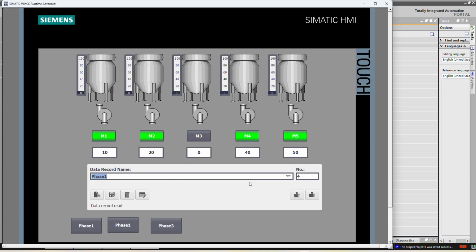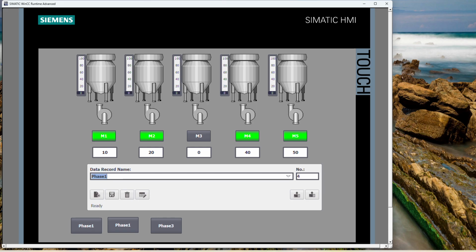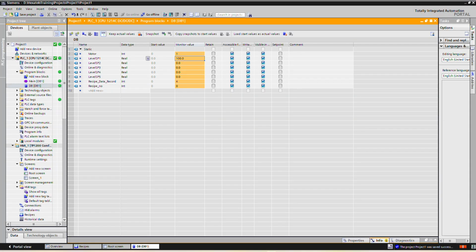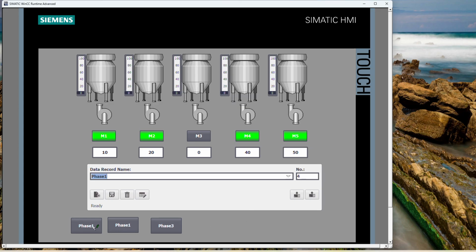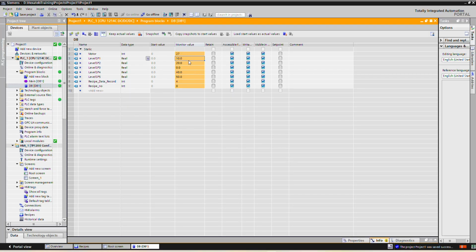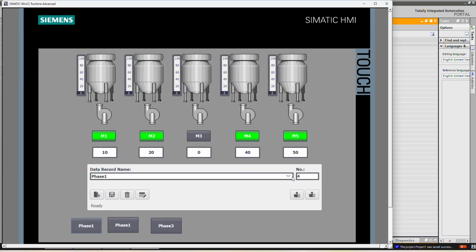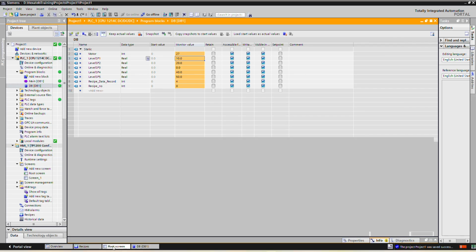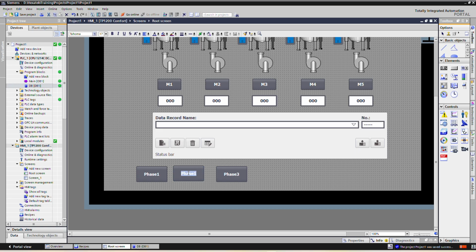Okay, so at the moment it is phase 1 only, vessel 1 and 100. So what we will do, we will click on phase 1. So all the data records of phase 1, see 27, 100, 20, 0, 40 and 50. And if you see the phase 1, 10, 20, 40, 50. Now what we will do, here it should be vessel 1 and vessel 3.